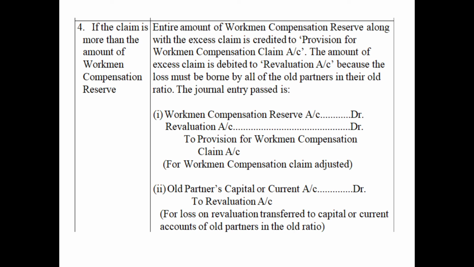In that case, the entire amount of reserve was to be transferred to provision for workmen compensation claim account, and along with it, the excess more than reserve was to be debited to revaluation account, and this loss should later be distributed or written off among the old partners in the old ratio.